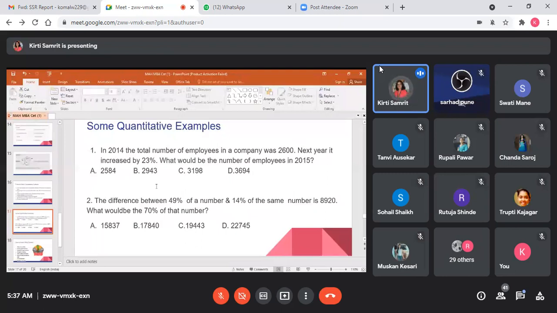The second question: the difference between 49% of a number and 14% of the same number is 8920. What would be the 70% of that number? Students, I just wanted to share that such types of questions will be asked where you have to do mental calculation, because calculators are not allowed. You should know the formula, or you should have some mental ability to solve it.